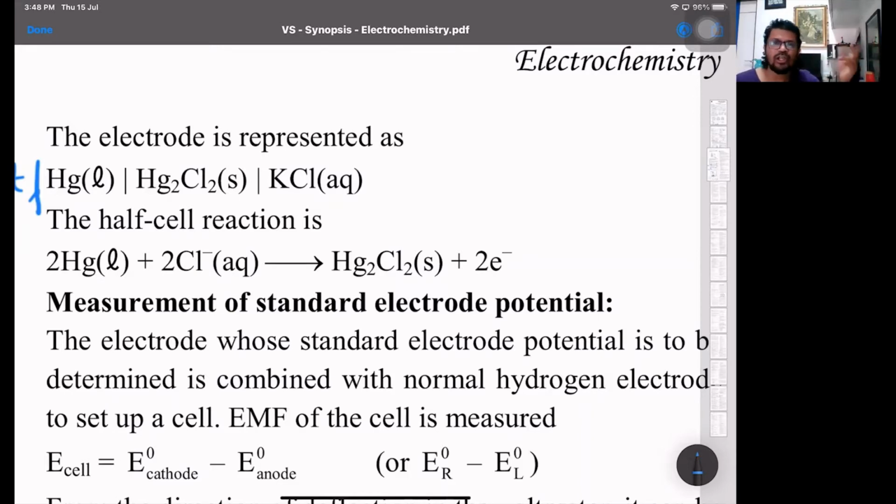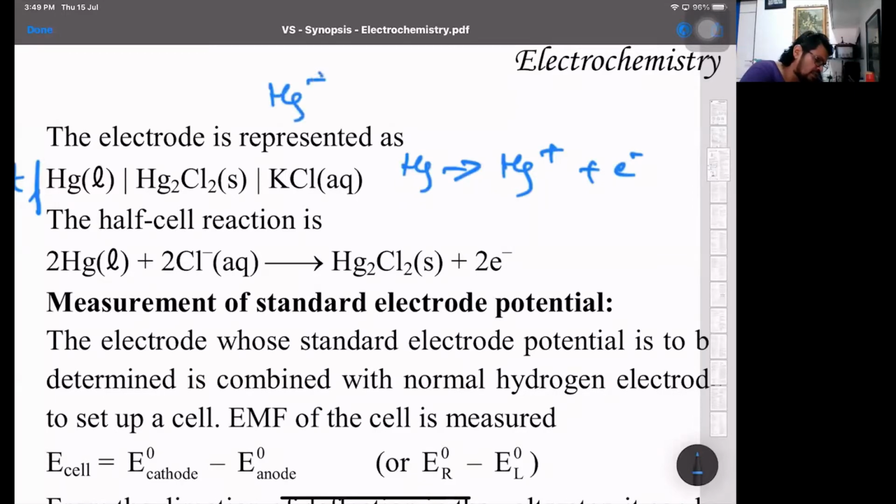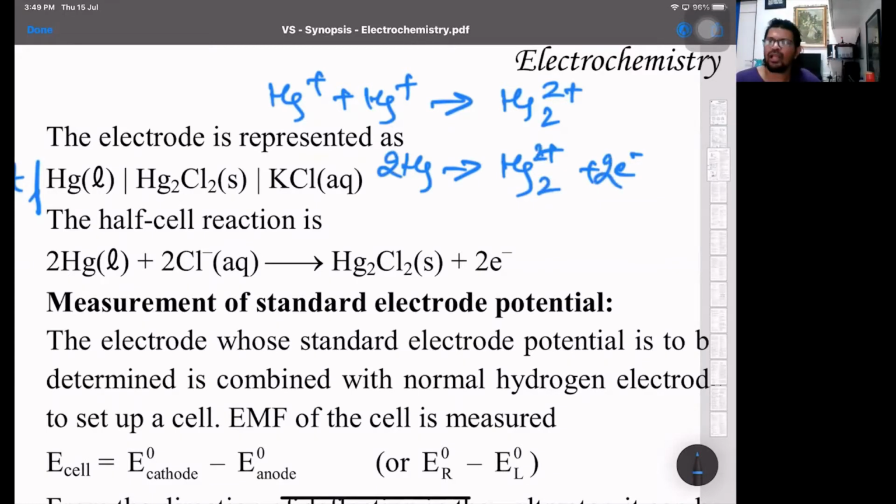In the same way, calomel you can use either way depending on the potential of the other half cell with which it is coupled. Just see these reactions. Mercury gets oxidized to mercurous ions by the loss of one electron. We know that mercurous ions exist as a dimer. So Hg+ plus Hg+ gives us Hg2 2+. So 2Hg becomes Hg2 2+ by the loss of 2 electrons.